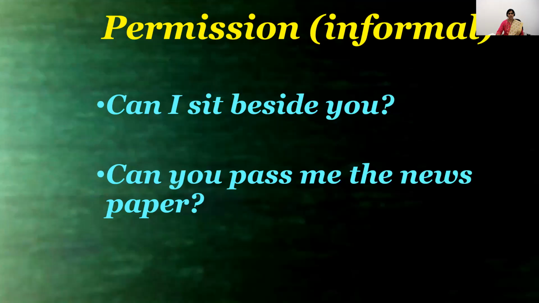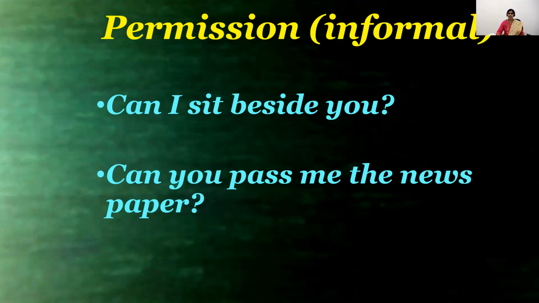The next function of the word can is permission. Can I sit beside you? For example, if your friend is sitting in the park on the bench, and you want to sit beside him, how do you ask children? We say, can I sit beside you? That means you are seeking permission from your friend.